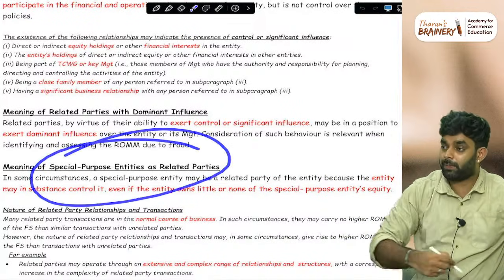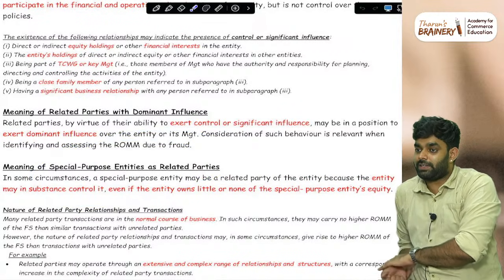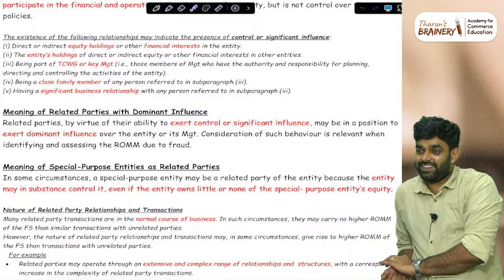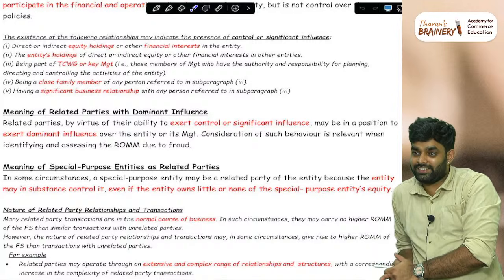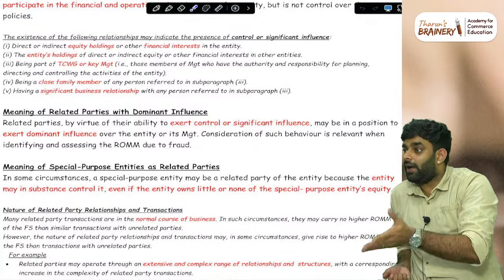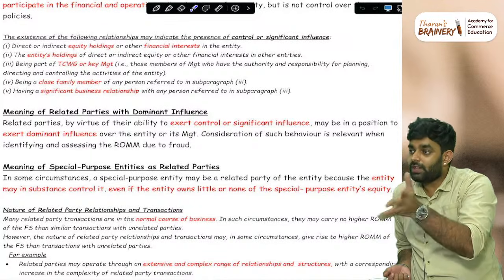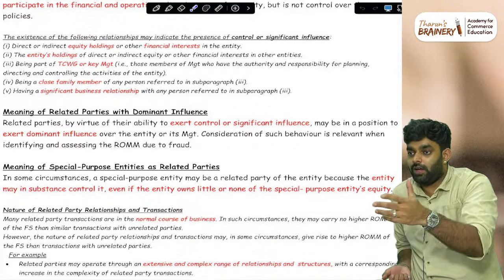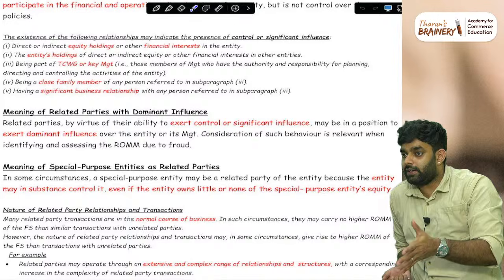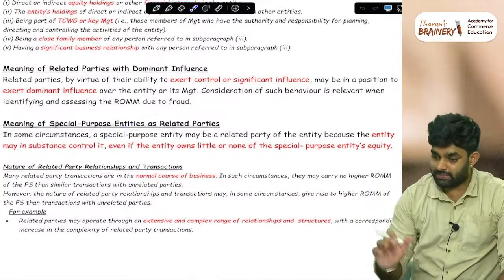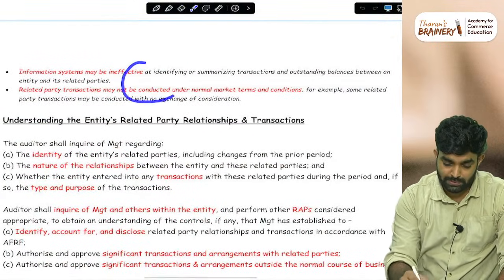Then what is a special purpose entity? A vehicle entity. Tell me what it is. It is incorporated for a special purpose. For example, DLF has a project, construction of flats in a particular area. For that, they may open a separate entity, DLF Green, something like that. That is a special purpose entity. So a special purpose entity also comes under related party. Just think. These are very easy, simple things.